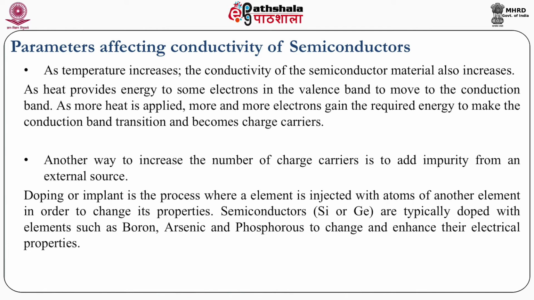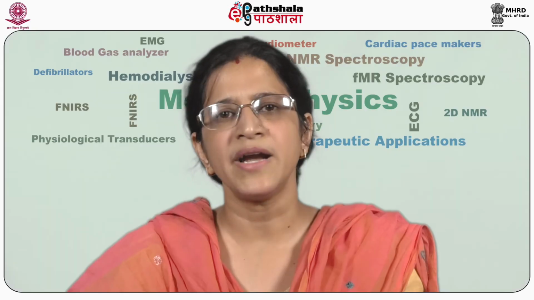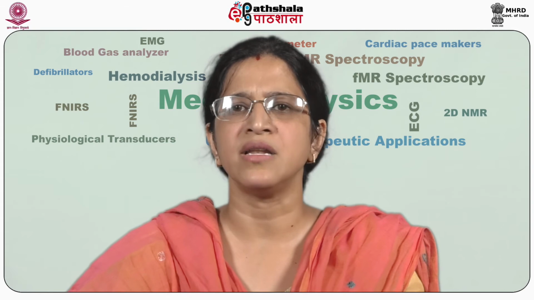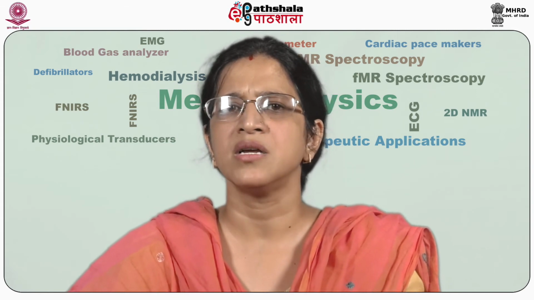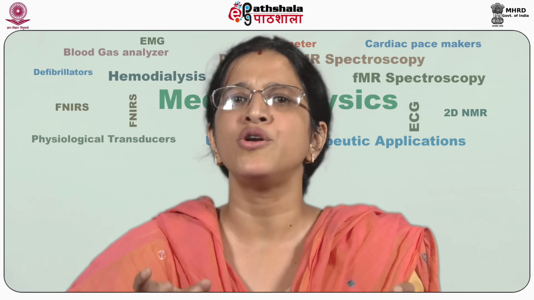Another way of increasing the conductivity of any semiconductor material is to add an impurity to the material. This is a very important phenomenon. We need to understand how adding an impurity increases the conductivity of a semiconductor material. Ideally, this complete process of adding an impurity to the semiconductor is called doping.